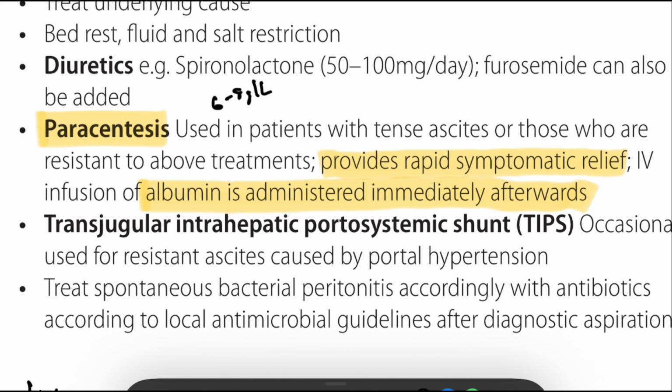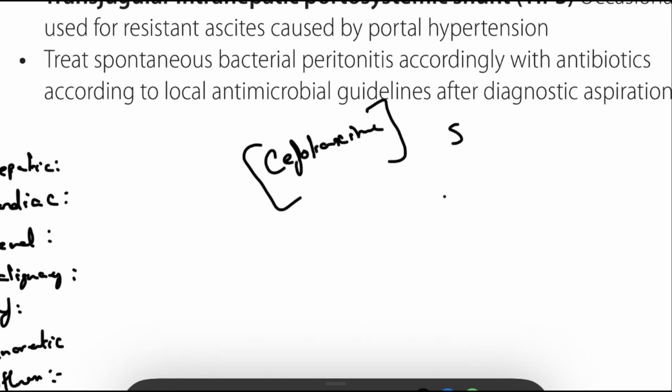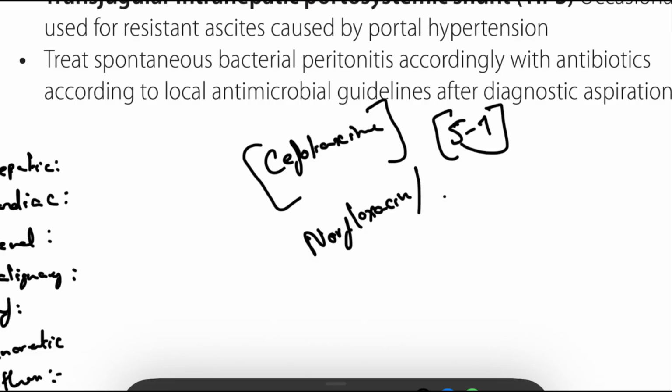And cefotaxime, a third generation cephalosporin, 2 grams intravenous every 8 hours for 5 to 7 days. If you're suspecting spontaneous bacterial peritonitis, we have to start cefotaxime promptly. Or you can start with norfloxacin and ciprofloxacin.